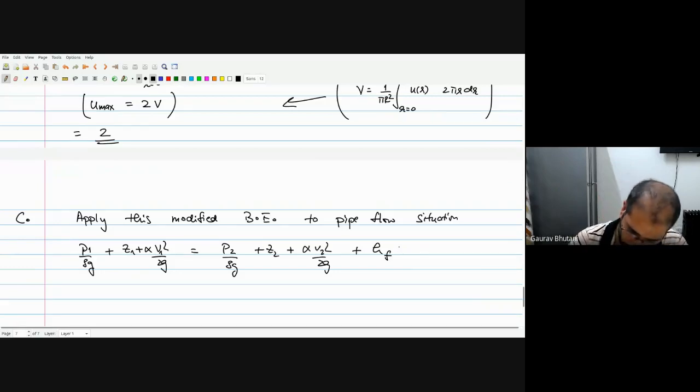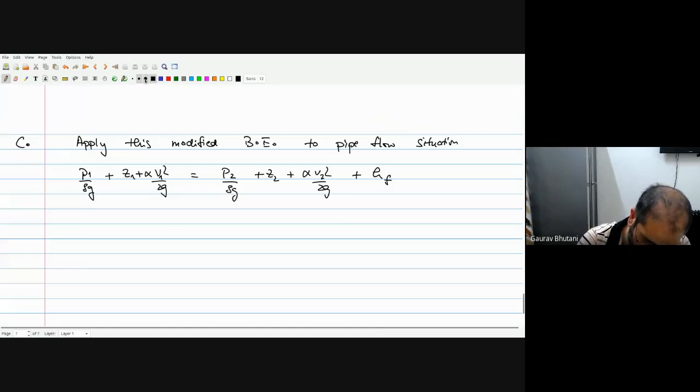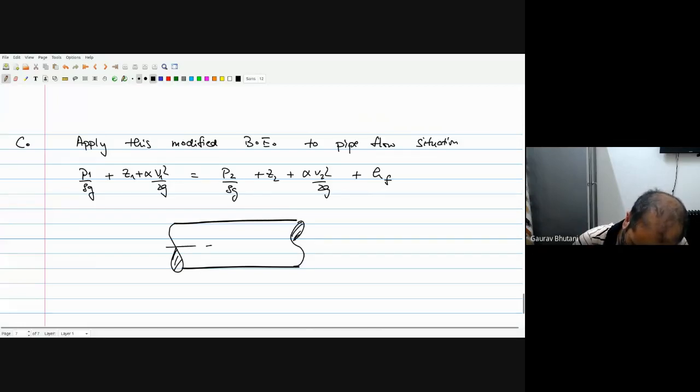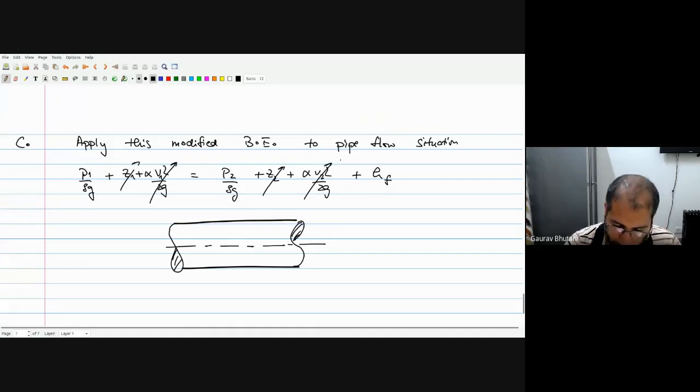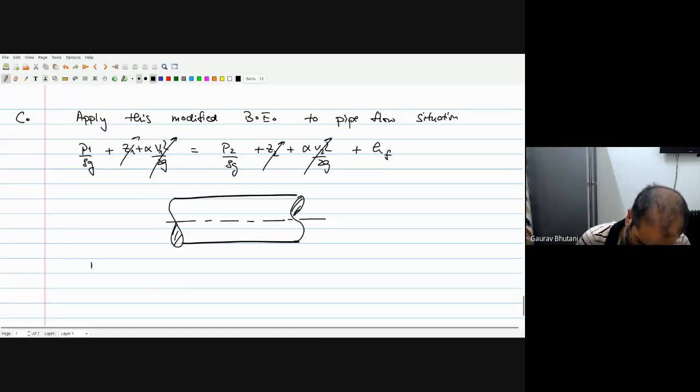Now, when we are applying it to pipe flow, let's say we are talking about a pipe flow situation where the pipe is horizontal. For this kind of situation, your Z1 and Z2 are both 0 because it's horizontal, so there's no potential energy change. In fact, because of continuity, even the kinetic energy terms cancel. So what we are left with is nothing new. This is the same relation I showed you in the last lecture.